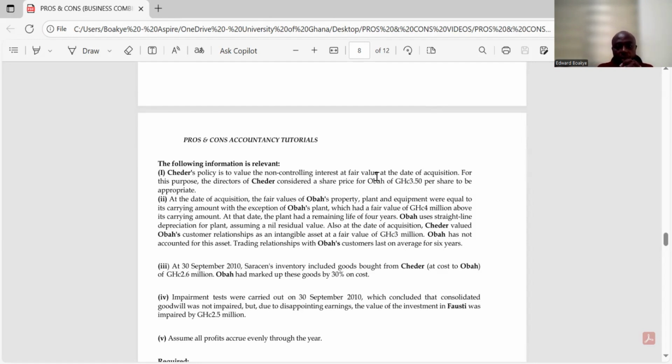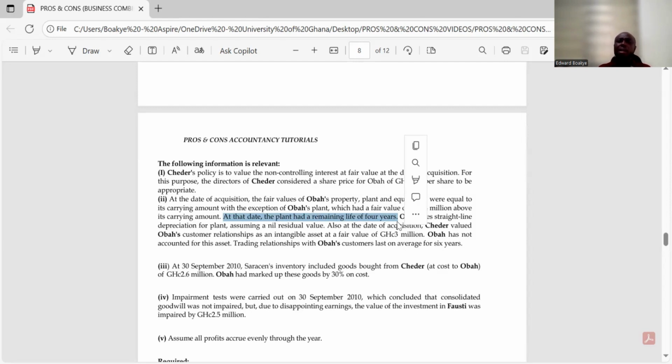So we have the 4 million above its current amount, and they are saying that at that date, the plant had a remaining life of 4 years. What does that mean? It means we were depreciating whatever Ober gave to us over 4 years.